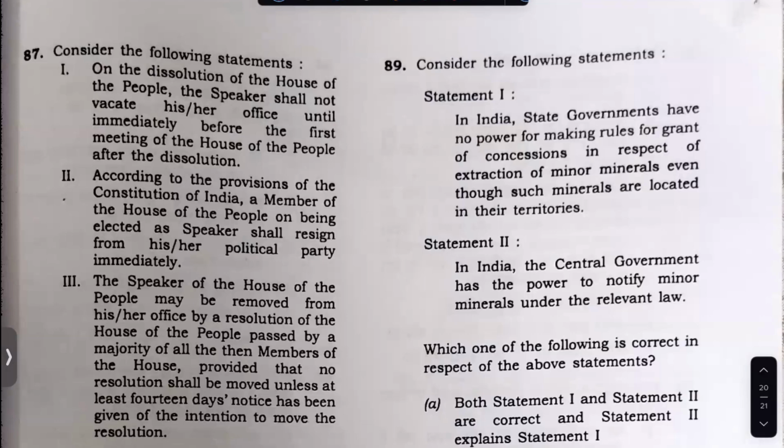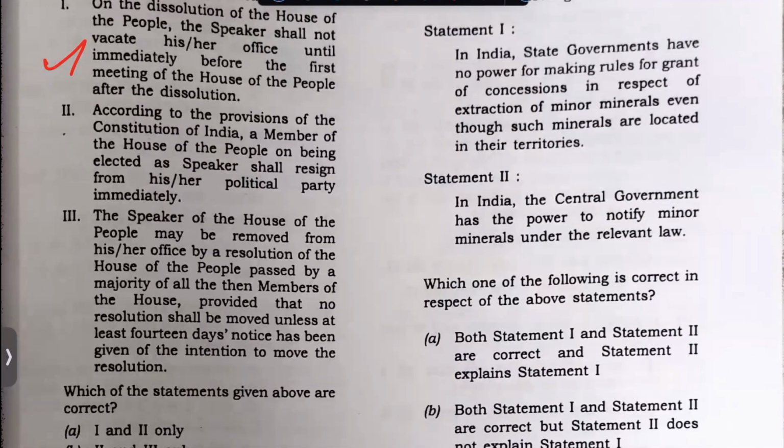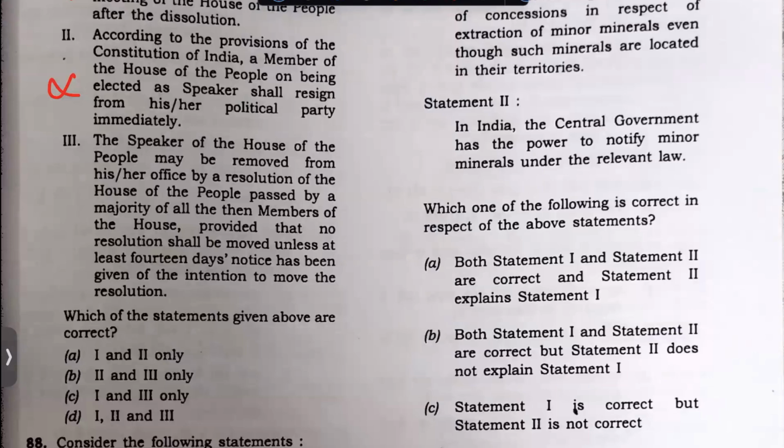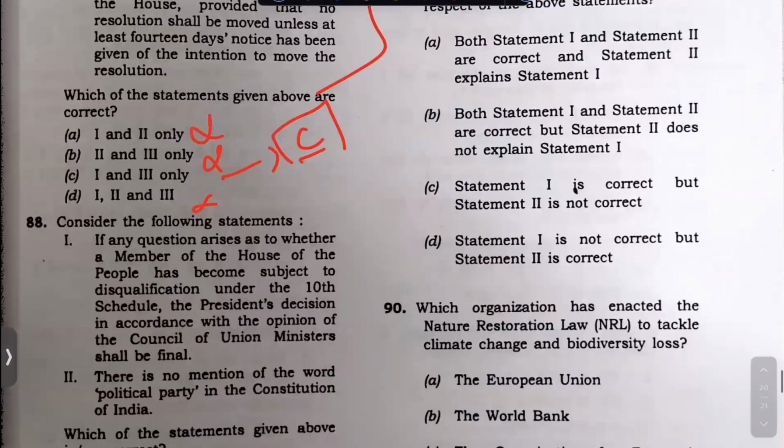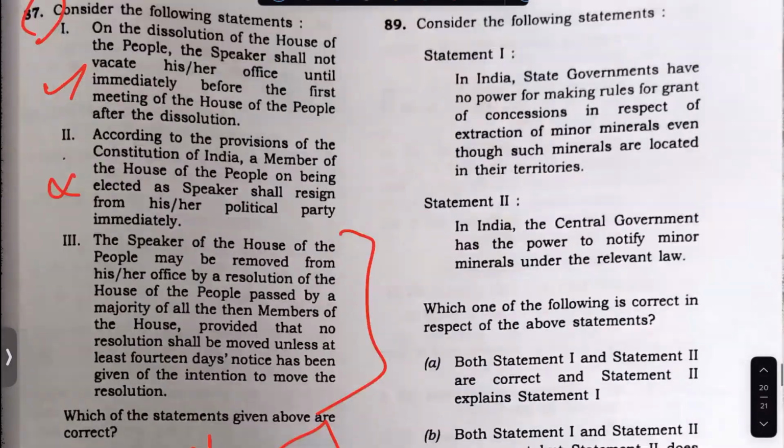The dissolution of the House shall not vacate. This is true. According to the provisions of the Constitution, for a member of the House being elected, no provision is such that the Speaker of the House may be removed from the office. Resolution passed by majority of. So see, I think, okay, sorry. If you remove two, the answer is coming directly, right? So if you remove it, the answer is coming as C. Yes, okay. I do not have to even read this. Answer is C. This is an easy question.